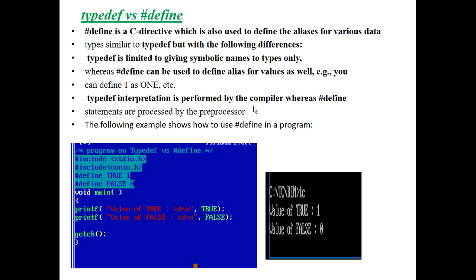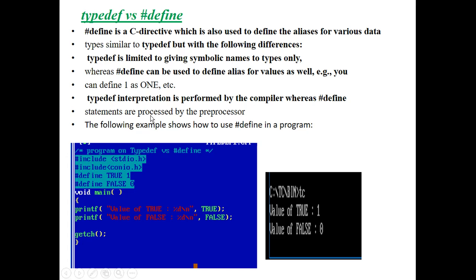First of all, let's understand the difference between Typedef and hash define. By using Typedef, we can define aliases for data types only, but by using hash define, we can create aliases for data types as well as values too. That is the main difference between hash define and Typedef.